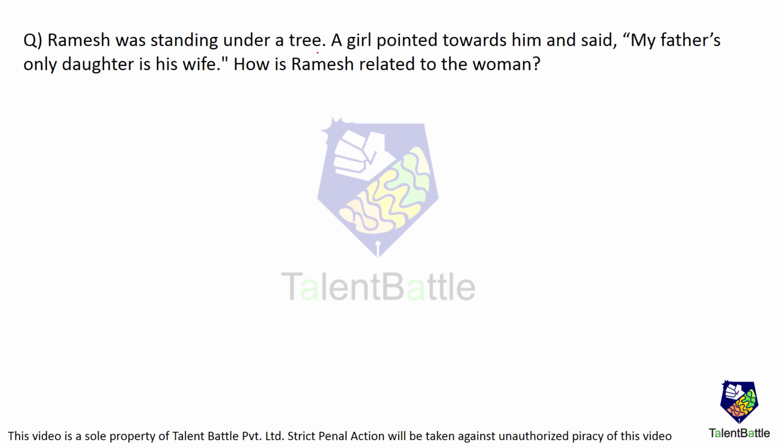Ramesh was standing under a tree. A girl pointed towards him and said, "My father's only daughter is his wife." How is Ramesh related to the woman? So now, what is the woman pointed towards him? That means a girl said that my father's, we will trace this sentence in reverse. His wife. Whose wife? Ramesh's wife. So this is Ramesh and this is the wife of Ramesh. Okay. So who is Ramesh's wife? Let us see.